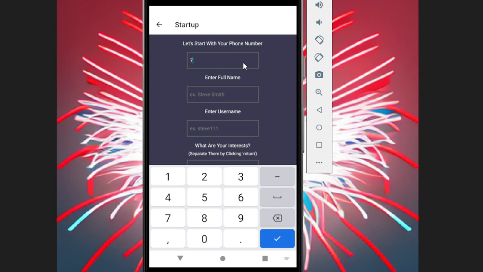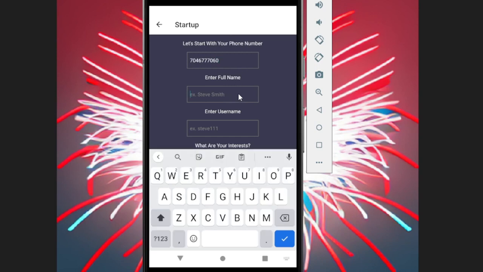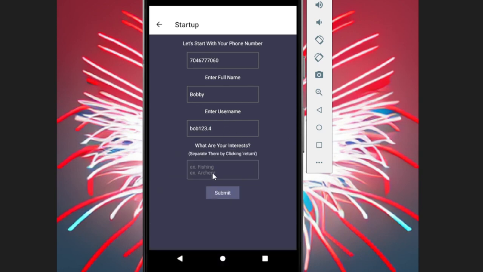Let's say that his phone number was 704-677-7060. Let's say Bobby doesn't want to share his last name on this app. We enter a username. Bobby likes using Bob123 underscore, or period, sorry. He likes to have a period or a special symbol.